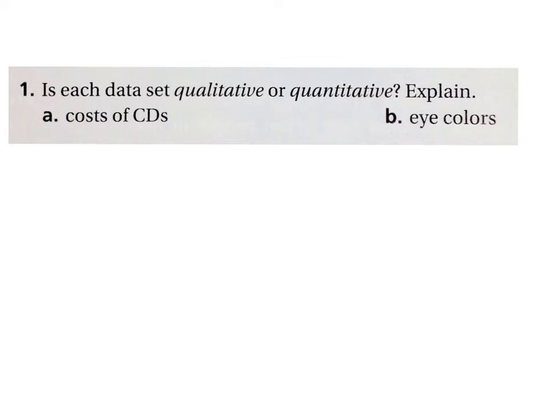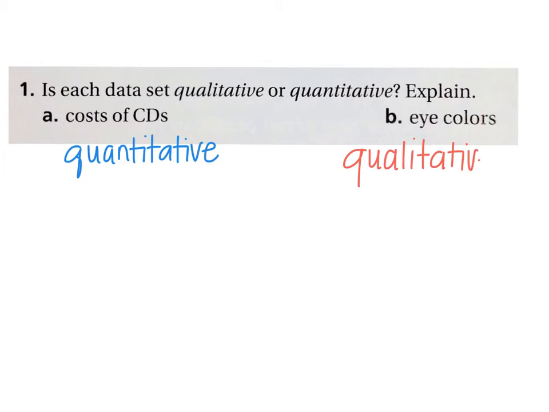Alright, so cost of CDs. You could compare cost of CDs and measure the cost of CDs, so that one's going to be quantitative. And again, if you want to pause it and see what you think it is before you see what I say, then definitely do that. And eye colors. Can you measure eye colors? No, that's just purely opinion, so that one's going to be qualitative. And I think of the root word of qualitative being quality. You can't measure quality. It's just something that's your opinion.